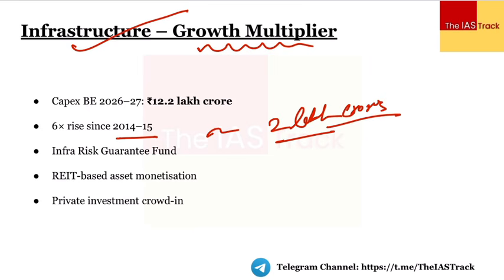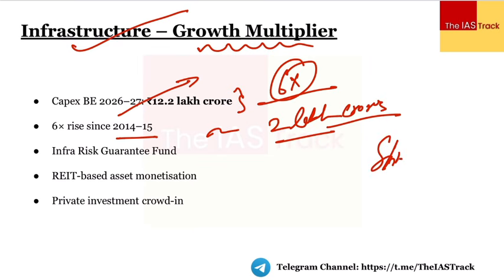For this year, the government estimates that for the financial year 2026-27, we are targeting an expenditure, public capital expenditure, to the tune of 12.2 lakh crores. So this is almost a 6 times increase in the overall capital expenditure. तो भाई simple सी बात है that if you will have adequate investments in the infrastructure, that is going to create the stimulus.